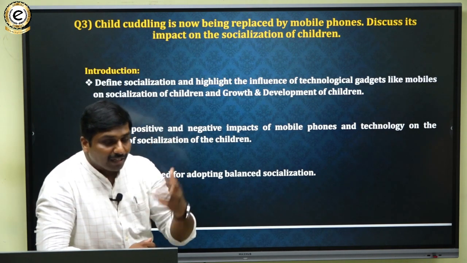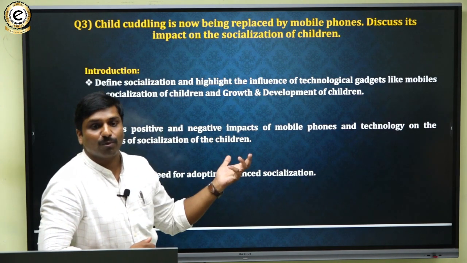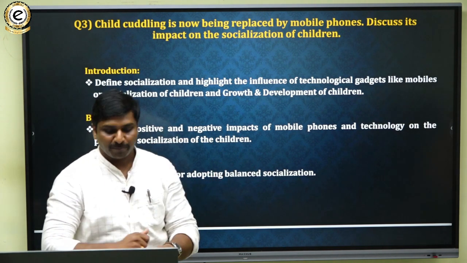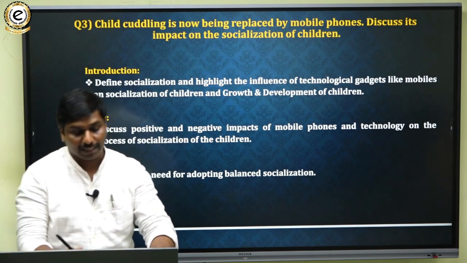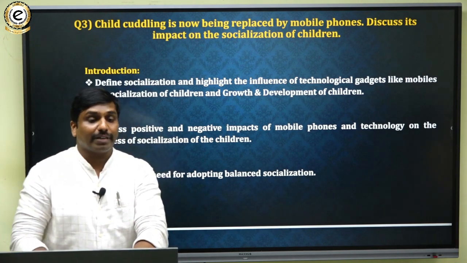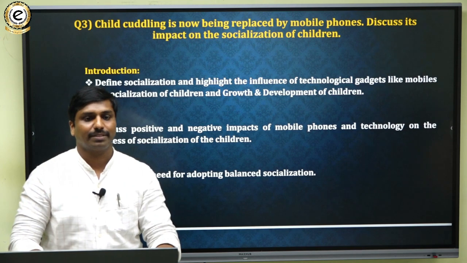So when all these things are replaced by mobile phones, there are so many issues or aspects that are being faced by the children in the later portion of their life.